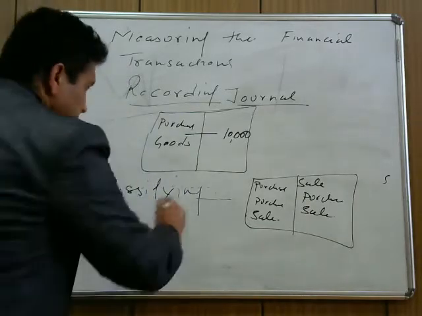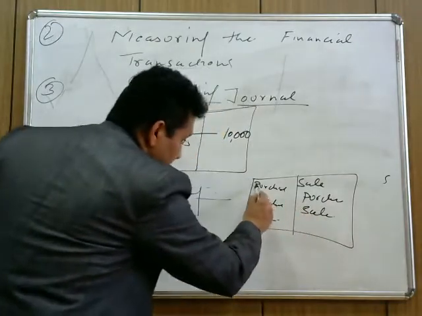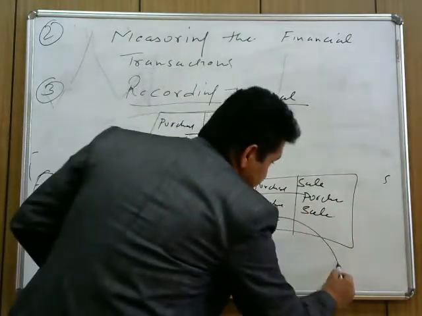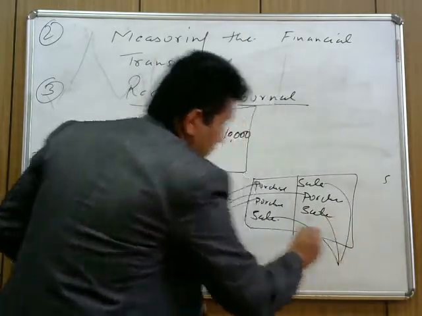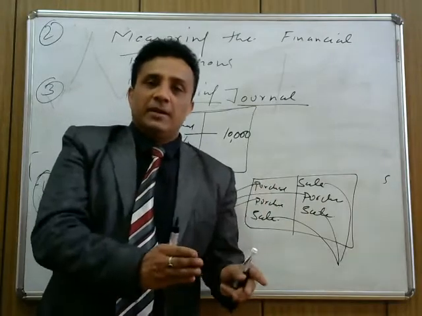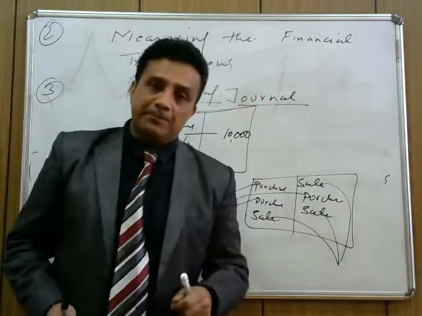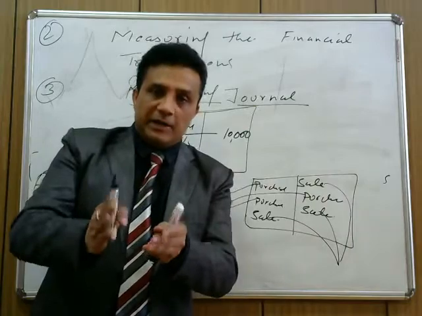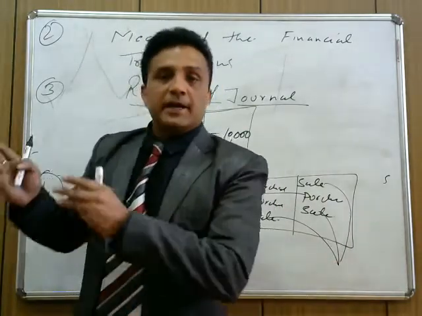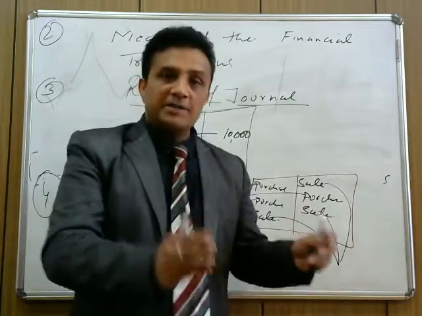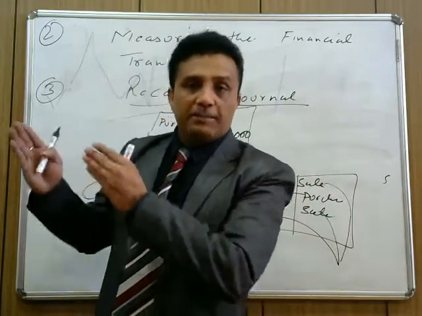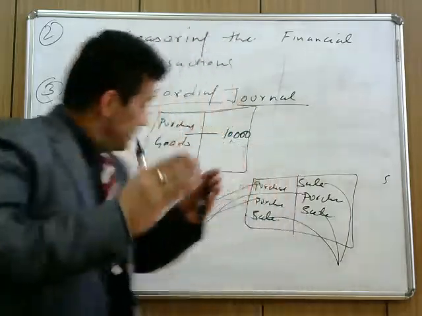Suppose there are many purchases, so we are separating the purchases and we are separating the sales, so that at the end of the day we can find out the total purchase, how much purchase happened today, and how much sale happened today. Simple: how much interest we paid today, or how much transportation or octroi we paid today. All things should be recorded.